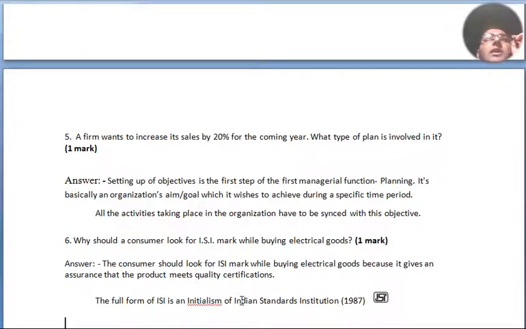Question number 5. A firm wants to increase its sales by 20% for the coming year. What type of plan is involved in it? Setting up of objectives is the first step of the first managerial function, planning. It's basically an organization's aim or goal which it wishes to achieve during a specific time period. All the activities taking place in the organization have to sync with this objective.